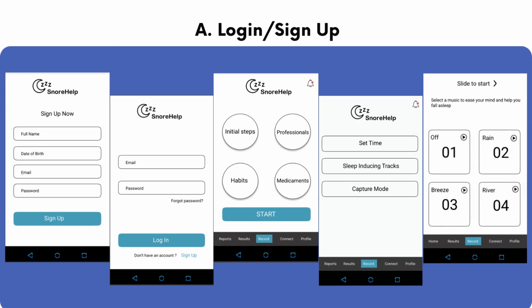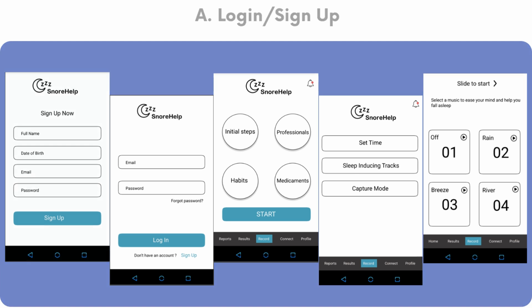Initially, the basic processes include signing up and logging in, then users will land on the landing page. Firstly, the user will have to click on the initial steps button to get directed to the next page where the user will have to set the time to sleep, select tracks if they think that would induce sleep, where the selection part is shown in the last UI, and a capture mode option where the user can choose if the application has to capture the whole night recording or just the snoring part.